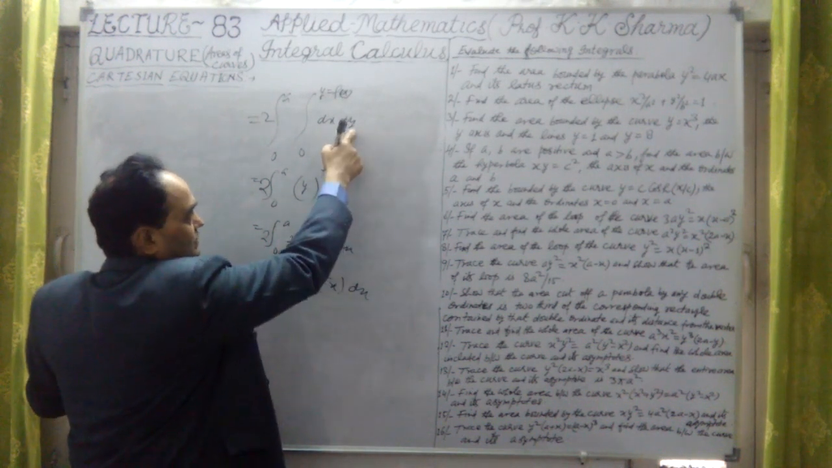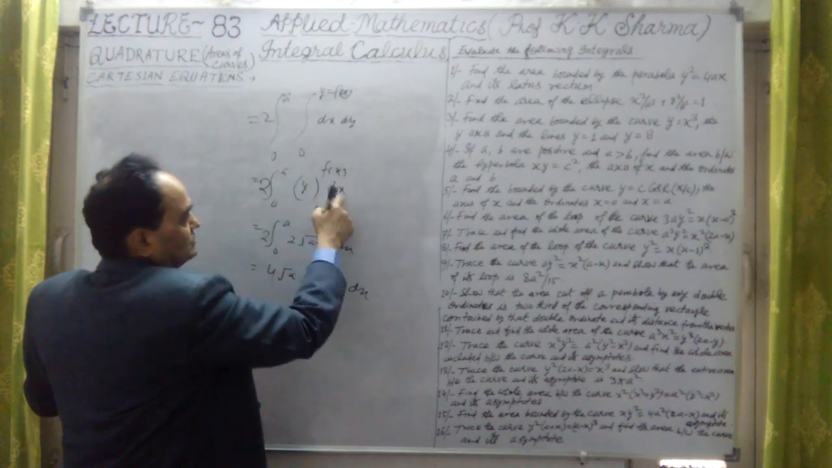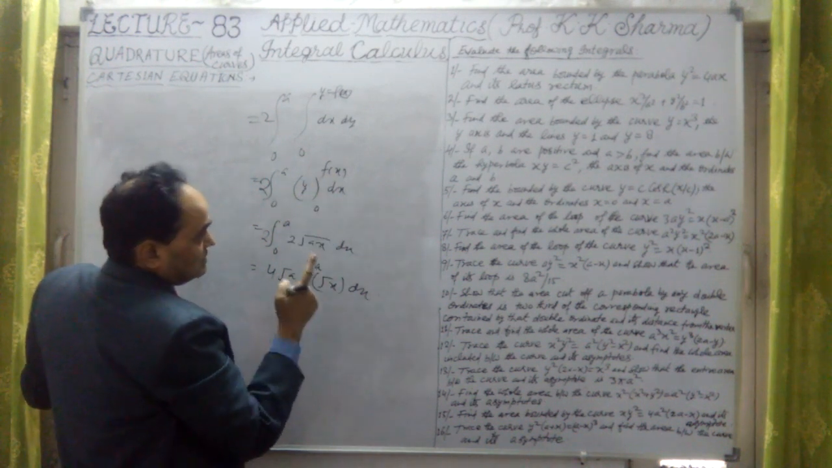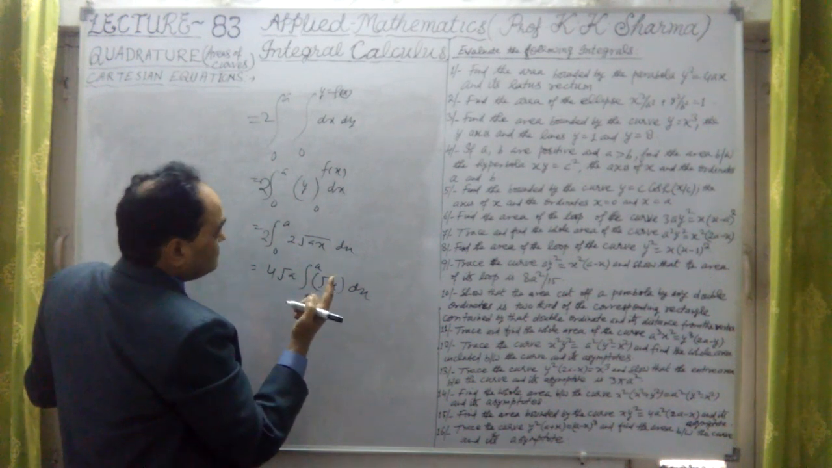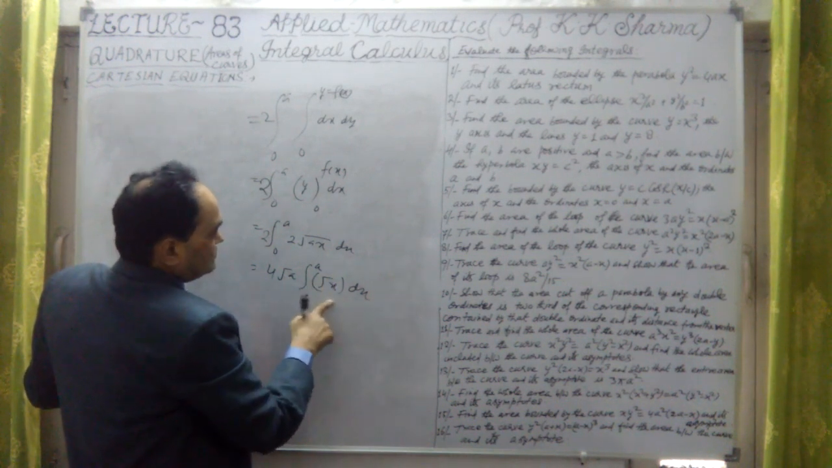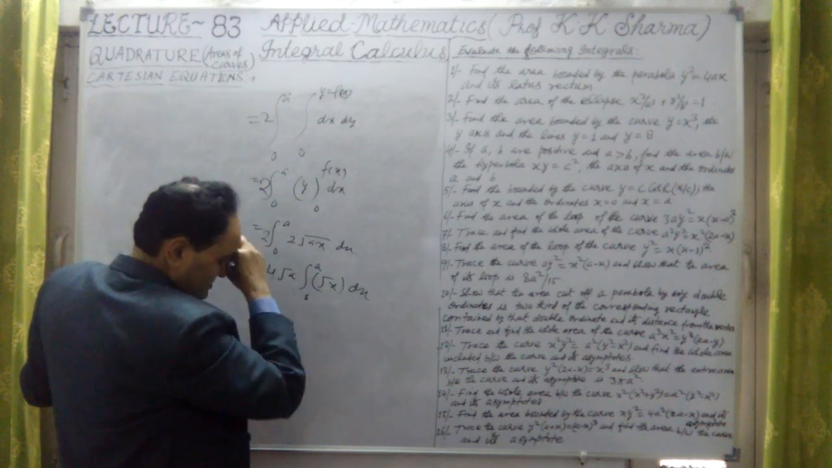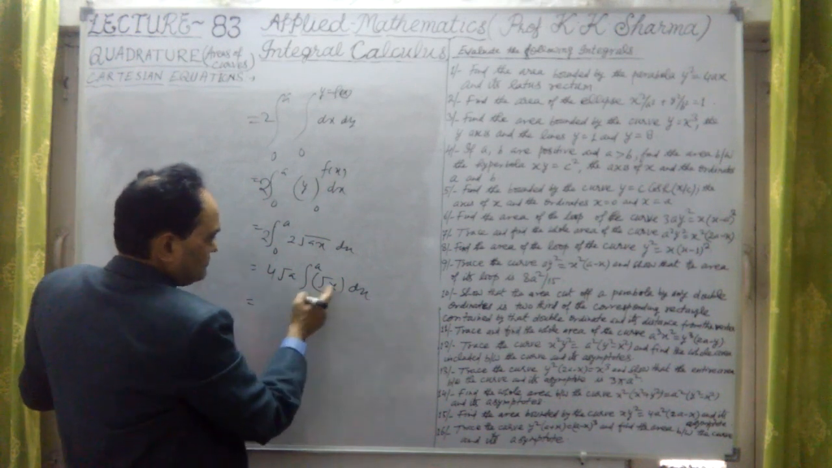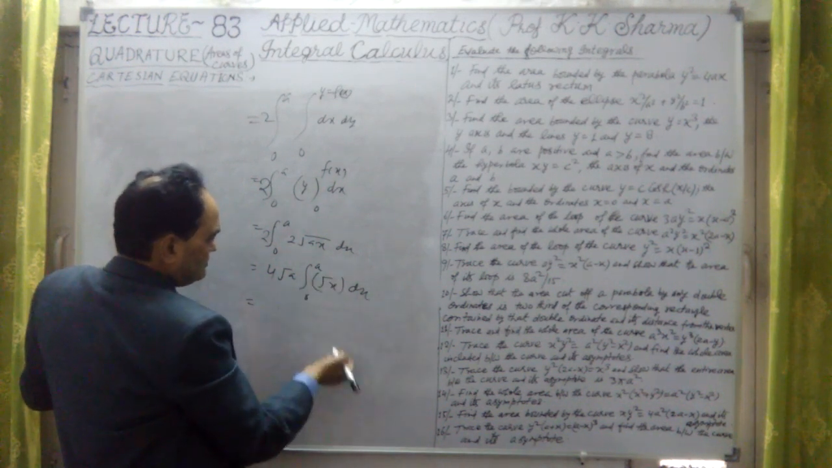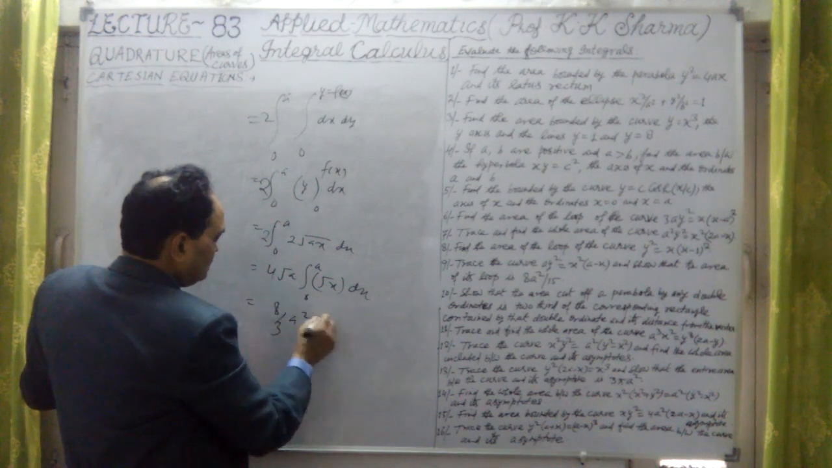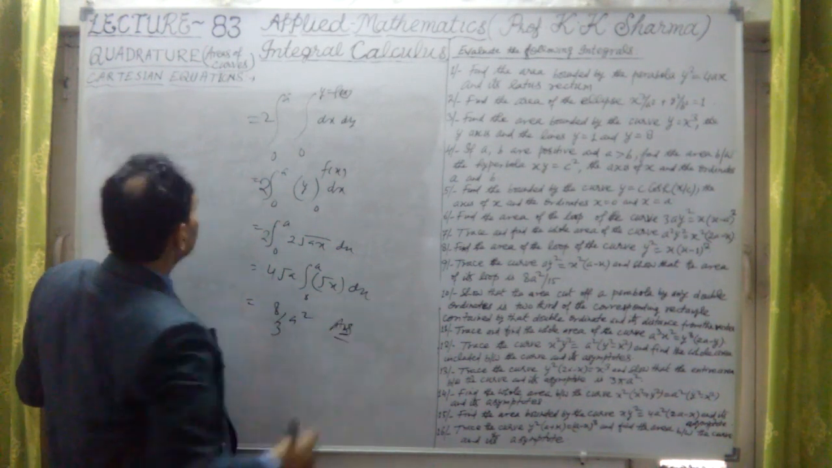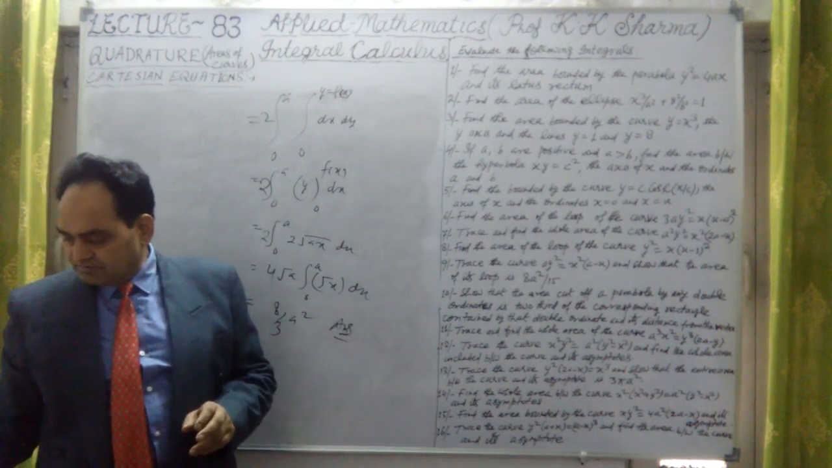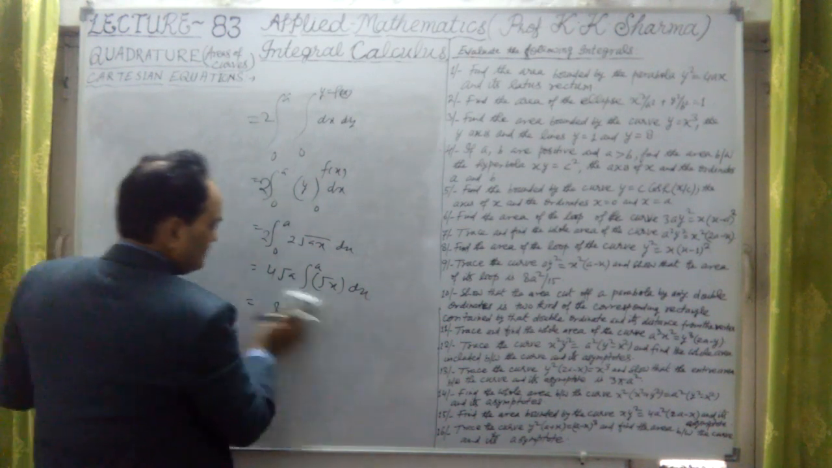After integration with respect to y, we have obtained y into dx. Now put the value of y in the upper limit, which is f(x), where y is under root of that value. Similarly, after integration it will be x to the power 3 by 2 divided by 3 by 2, and the final answer is 8 by 3 a square. So the same answer is obtained, either by double integration or single integration.